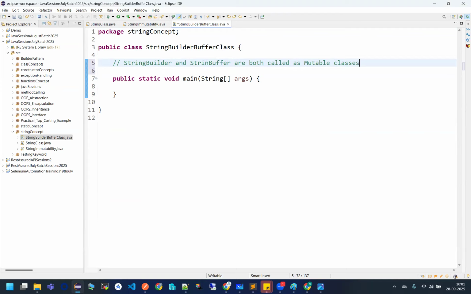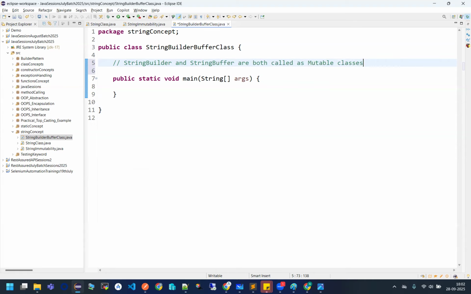Sorry for that. String builder and string buffer are both called as what? Mutable classes. Means if someone wants to really make changes into the current state of an object, they can do that. No new object will be created because of that concatenation or addition. And hence the memory can be effectively utilized. There are no unnecessary objects created in this case. But then which one to use? A string builder or a string buffer? We will talk about the differences also in 5-10 minutes.